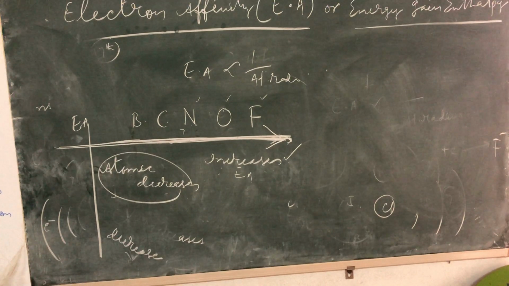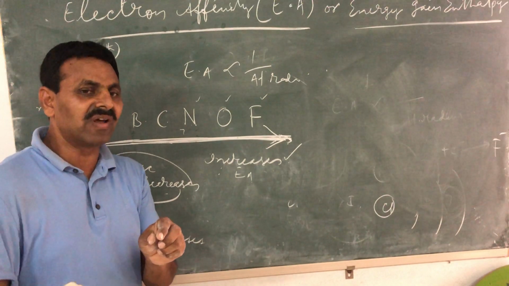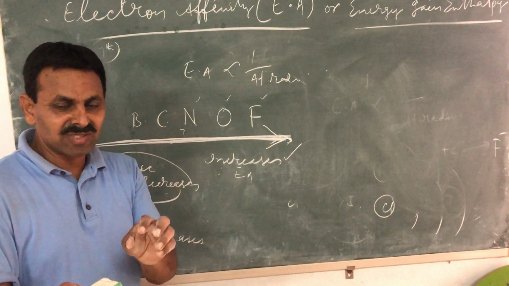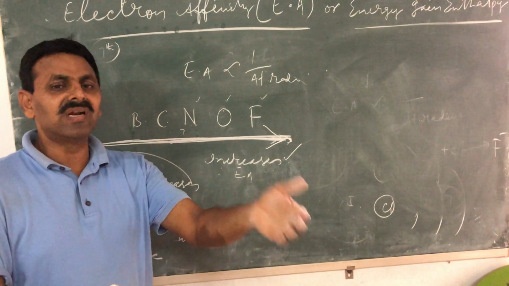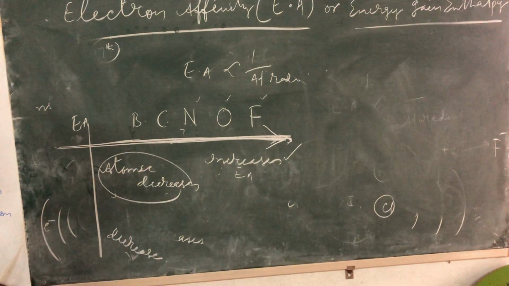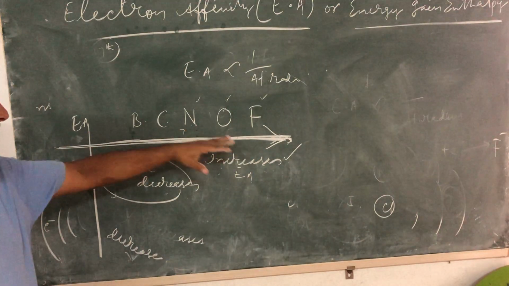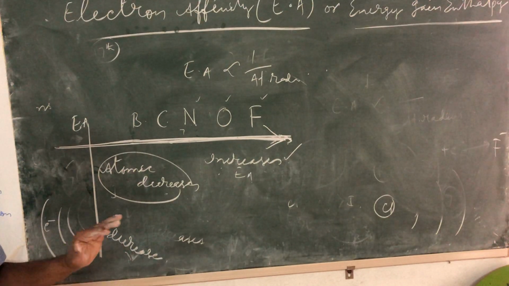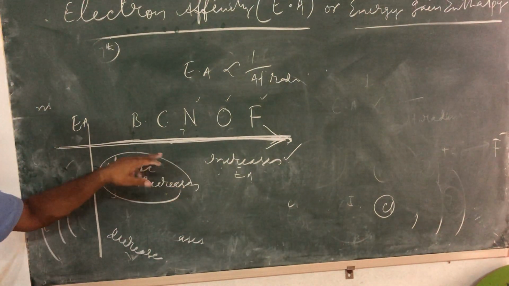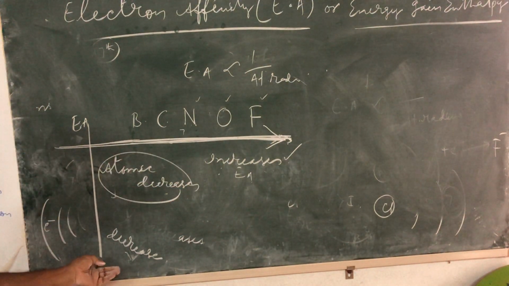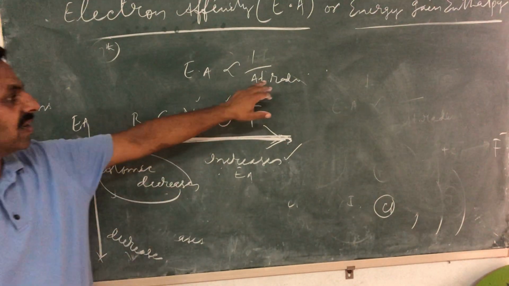The newly added electron will be closer to the nucleus when you are adding, if the atom is smaller. So it will attract more. When the force of attraction is more, the energy released will be more. That is the reason why electron affinity increases gradually from left to right in a period. Electron affinity increases from left to right in a period, decreases down the group, and is the inverse of atomic radius.